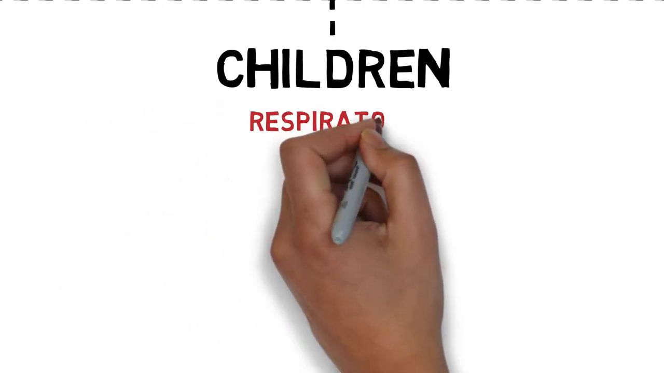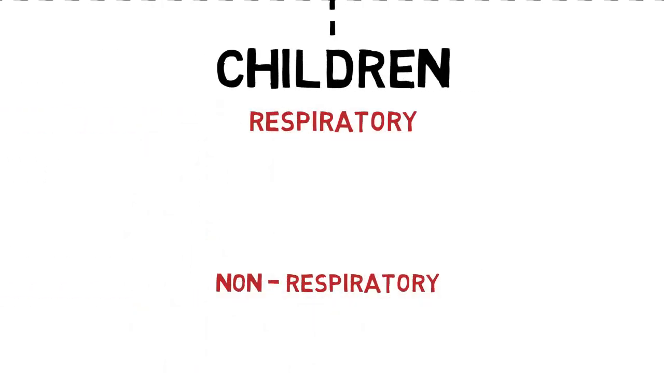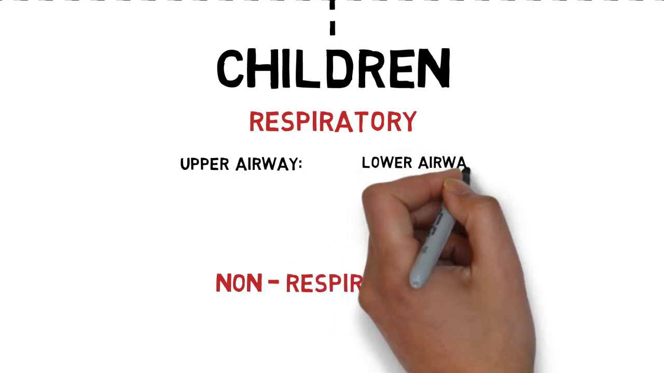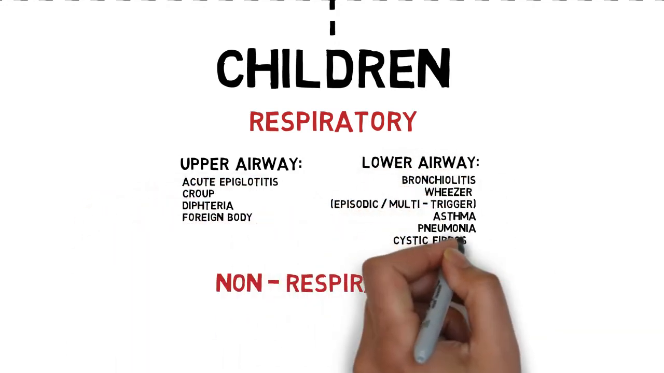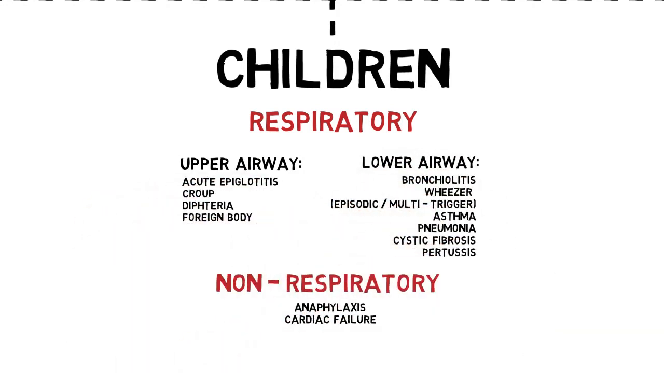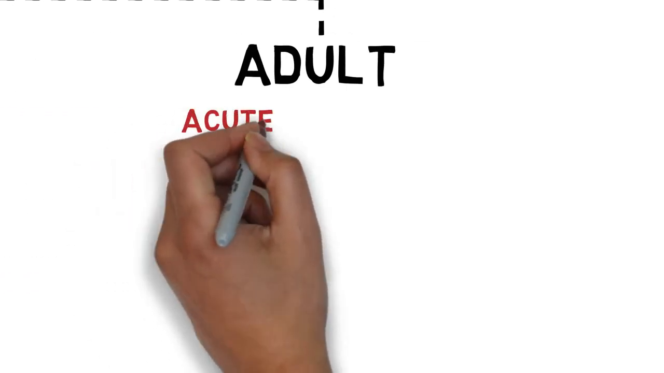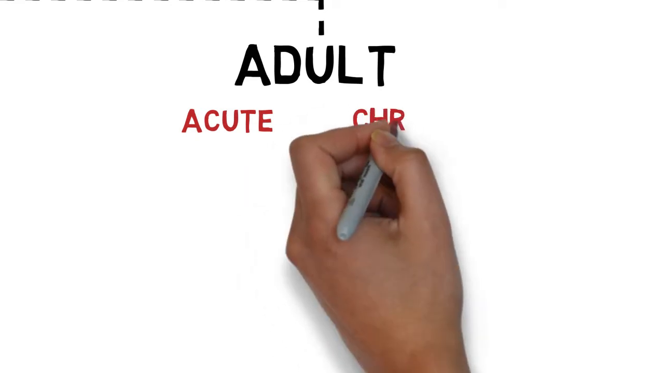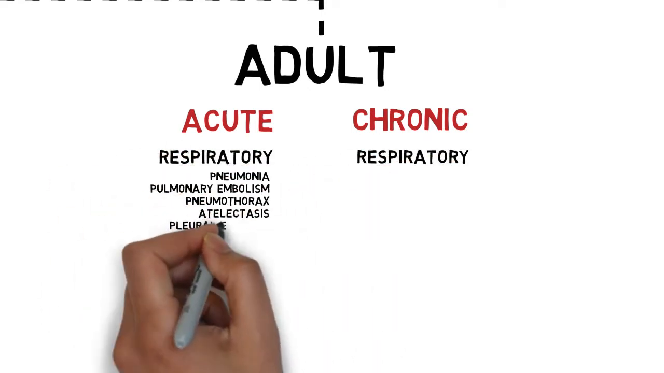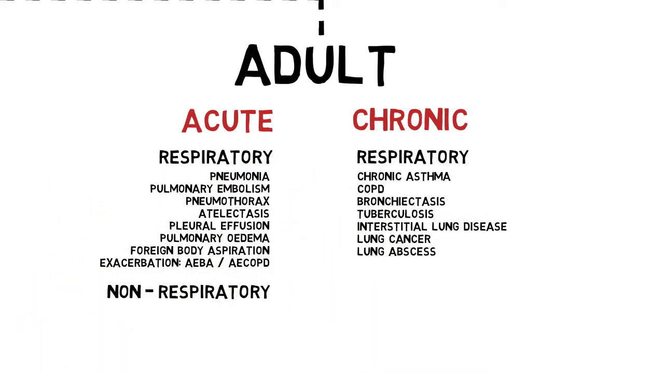For children, similarly, we have respiratory and non-respiratory disease. Common diseases in children are usually involving the airways, less commonly due to other respiratory components such as the pleura or the diaphragm. In this video specifically, we are going to talk about dyspnea in adults, and it is more helpful, at least to me, to divide the group into acute and chronic disease first. And of course, we also have respiratory and non-respiratory causes.